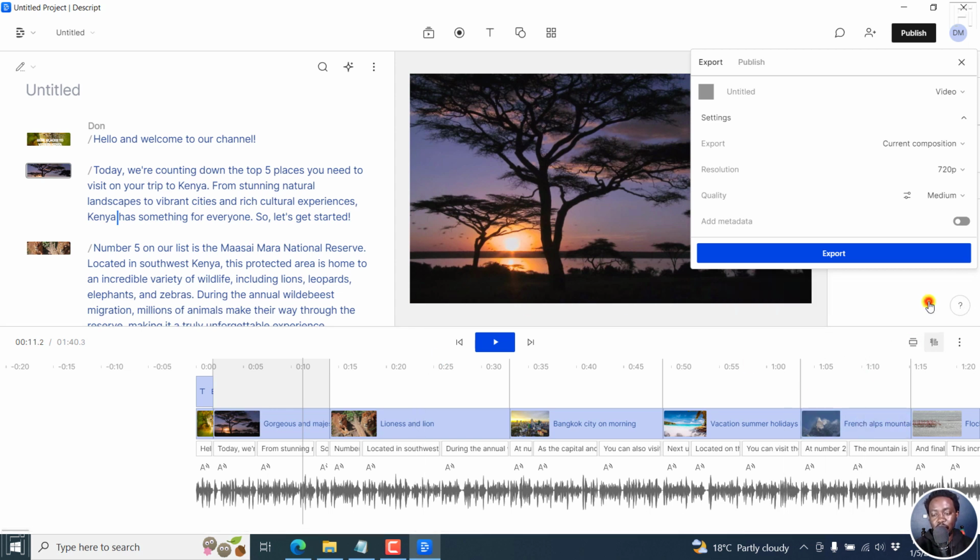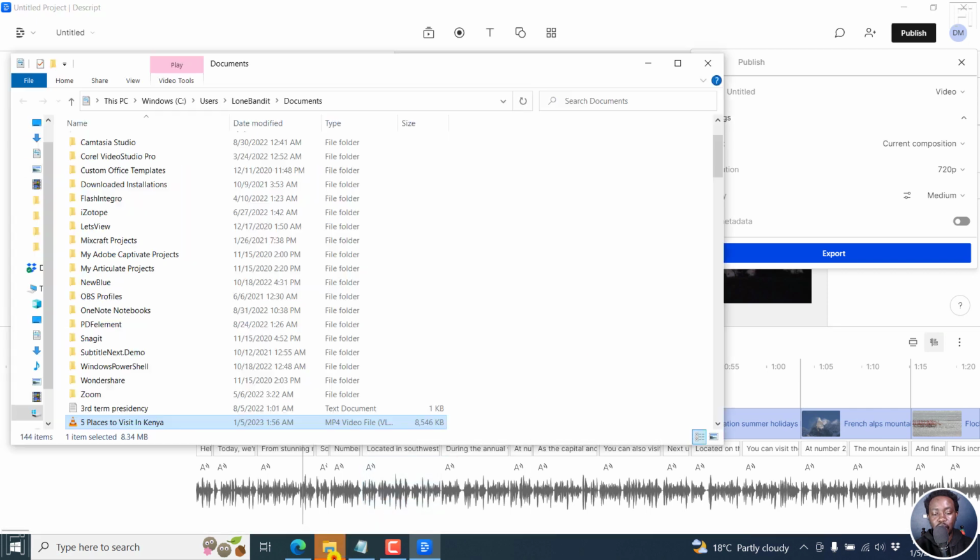So click on open, and then we'll open the folder with the file. Just double click on it.